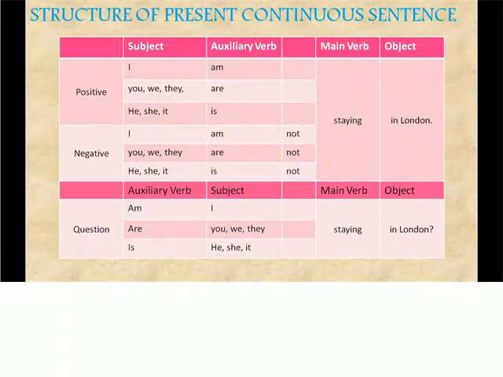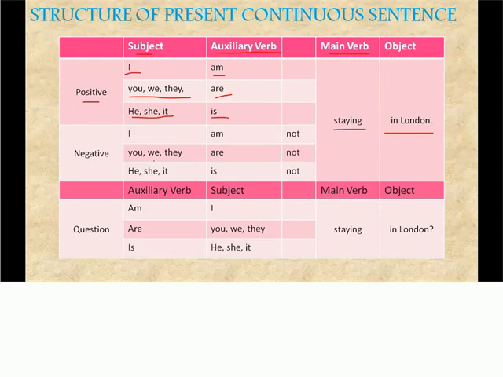The same: if you see here, the subject, the auxiliary verb, the main verb. This staying is the main verb. The object is in London. In a positive statement you will say I am staying in London; for I you have to use am. For you, we and they you use are. You are staying in London. We are staying in London. For a singular subject, he, she, it, we will use is. He is staying in London.